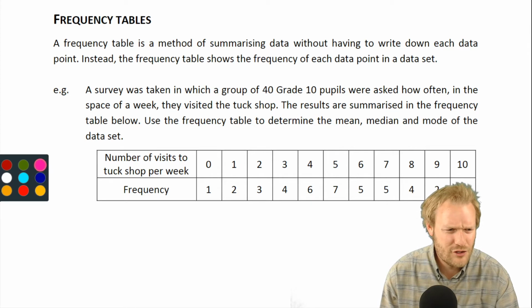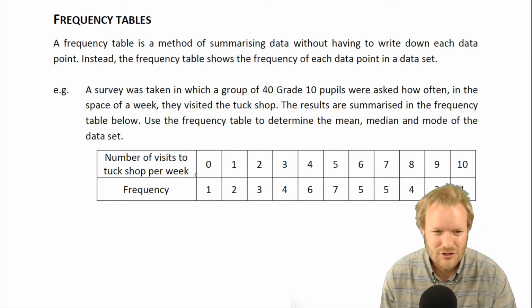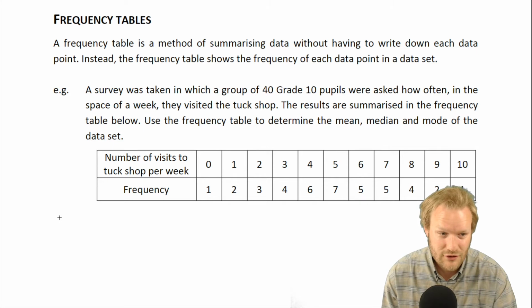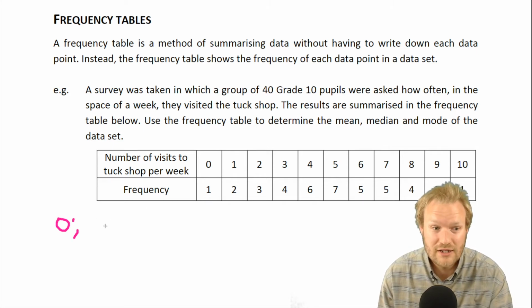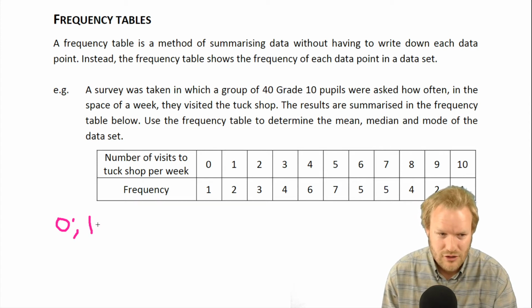So if we were to write out our data, and I just want to do this before asking any questions. Number of people that visited 0 times a week is 1. So the first one would be 0. As I said, you're not going to be asked to write this down, but I think it's useful to see what this data looks like. Number of visits, 1, there are 2 people. So there's the first person who visited once, there's the second person.